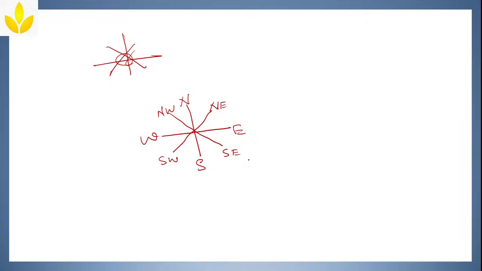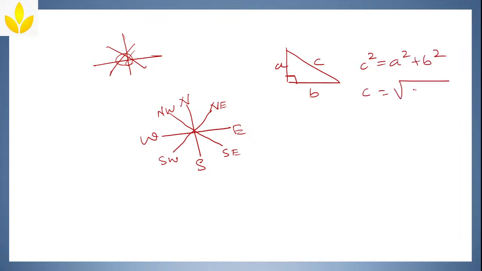First thing, you need to know this, and second is you learned Pythagoras theorem as well, right? And this angle will be 90 degrees. If I consider this as A, this as B, and this as C, how will you write? C square equals A square plus B square, or C is equal to root of A square plus B square. This is one more thing that you need to remember. And next thing is, in the morning during sunrise, your shadow will be towards the west. Why?